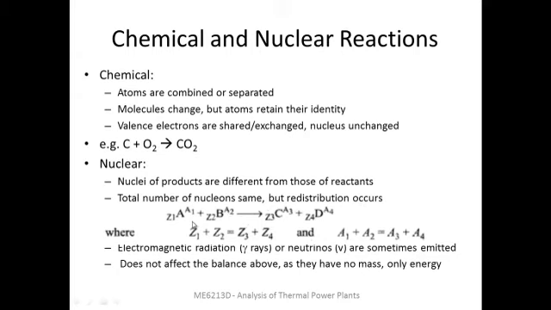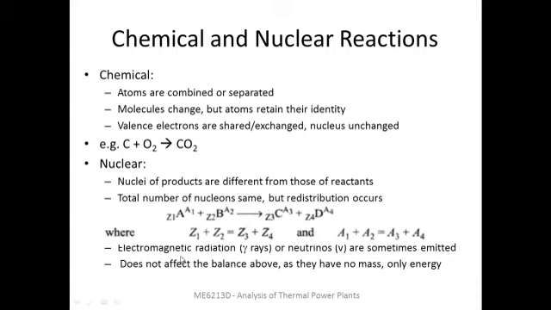So one example is shown here by a general notation. There are 2 nuclei A and B which are reacting to form 2 different nuclei C and D. The corresponding atomic numbers are Z1 for A, Z2 for B, and so on. The mass numbers are A1 for A, A2 for B, and so on. So since the number of electrons is conserved, the sum of atomic numbers on the reactant side and the product side are going to match. Similarly, as the total number of nucleons remains same, the sum of mass numbers on the left side and the right side are equal.